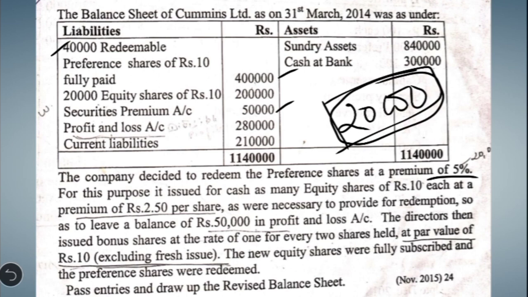Okay, so what is the entry we are going to pass under the second step for providing the premium? Securities premium account debit to premium on redemption of preference shares account.